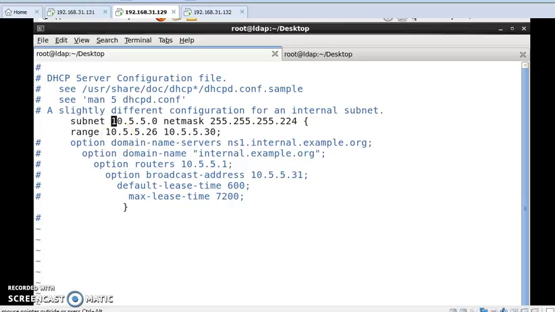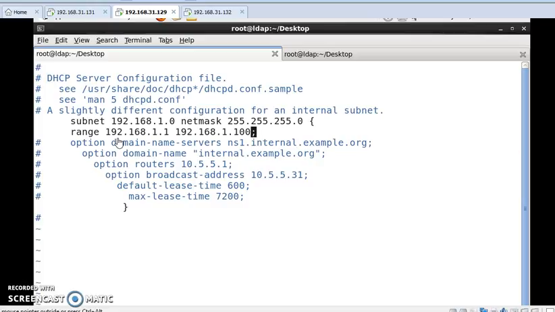So let's see. 192.168.1.0 is the subnet and its subnet mask is 255.255.255.0 and its range will be 192.168.1.1 to 192.168.1.100. This is the configuration of the DHCP server.